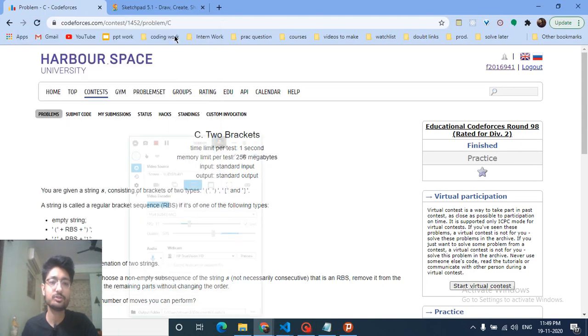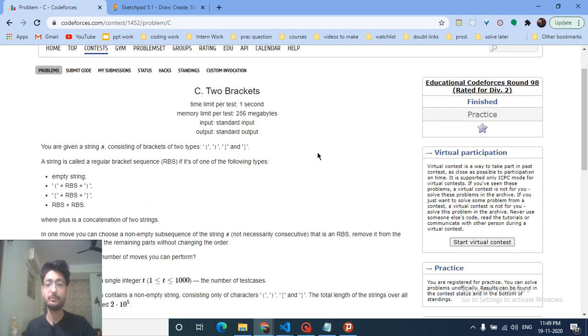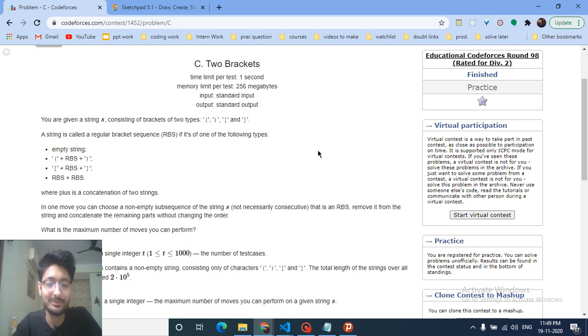Hello friends, so today we're going to discuss problem C from the latest Educational Codeforces Round 98, problem named 2 Brackets. According to me, this is the simplest problem of the set, even though it's a C problem, but if you understand the problem, it's very simple.